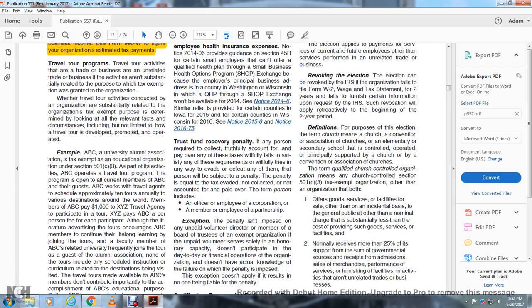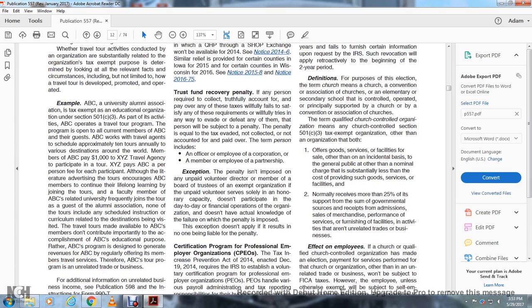Definitions. For the purpose of the election, the term church has the meaning of a church, a convention or association of churches, and an elementary or secondary school controlled, operated, or principally supported by a church or by a convention or association of churches. The term qualified church-controlled organization means a church-controlled Section 501(c)(3) tax-exempt organization other than an organization that both: